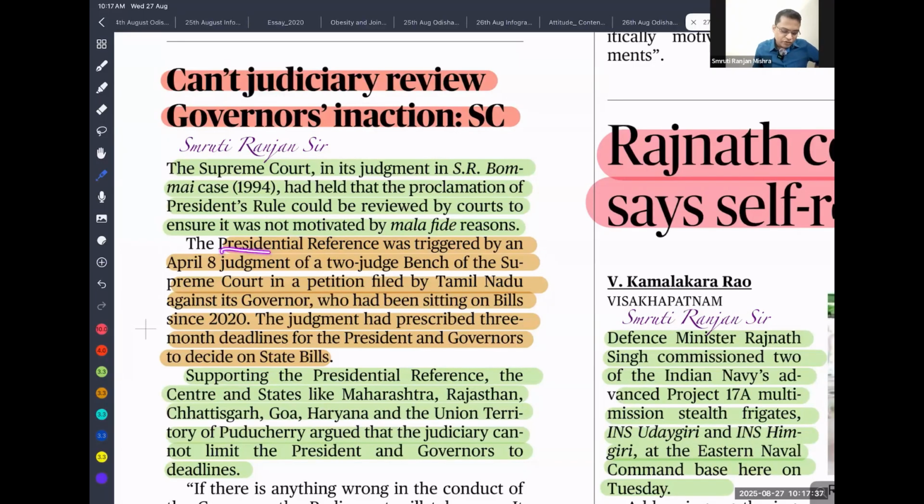So the presidential reference was triggered by the April 8th judgment by a two-judge bench of the Supreme Court, which said that the Tamil Nadu governor had been sitting on a bill since 2020. The judgment has prescribed a 3 month deadline for the president and governor to decide on state bills. Whenever an elected legislature passes a bill and the government has the approval of the bill, if the governor is sitting on it just because they have an opposition, a different ideology from whoever passed the bill, that cannot be a ground for blocking the passage of the bill.